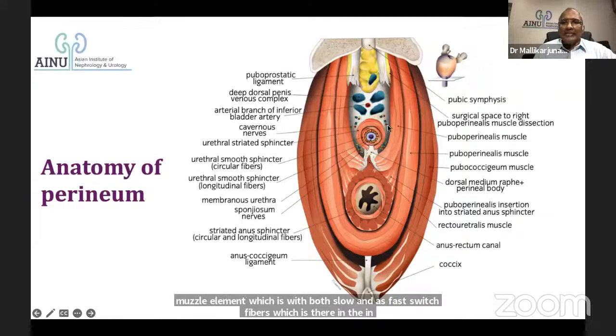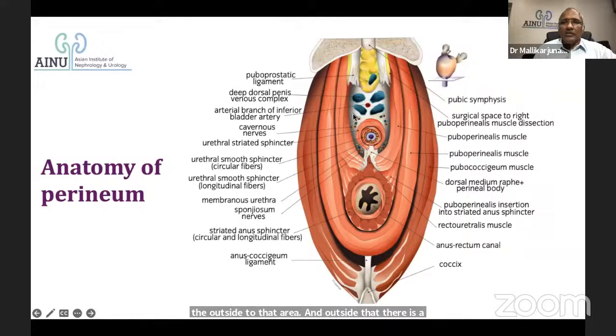And outside that, there is a compartment with nerves and veins, which is again taking the shape of the puboperinealis muscle, causing a U and separating the compartment of the perineal body from the rectum. So this is the anatomy of what we require for continence in the male.